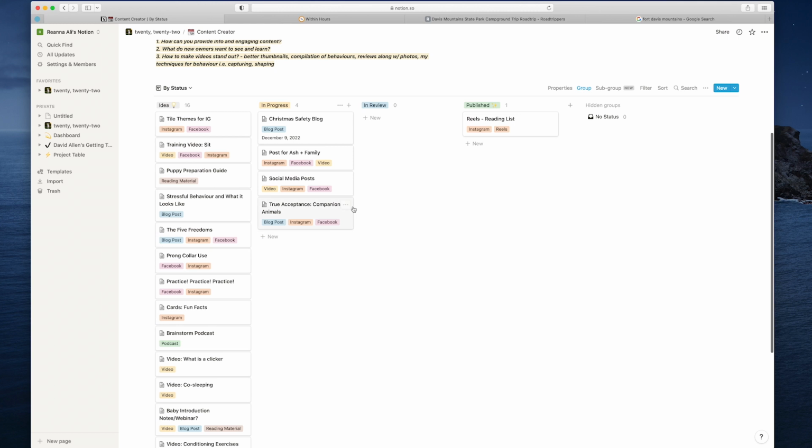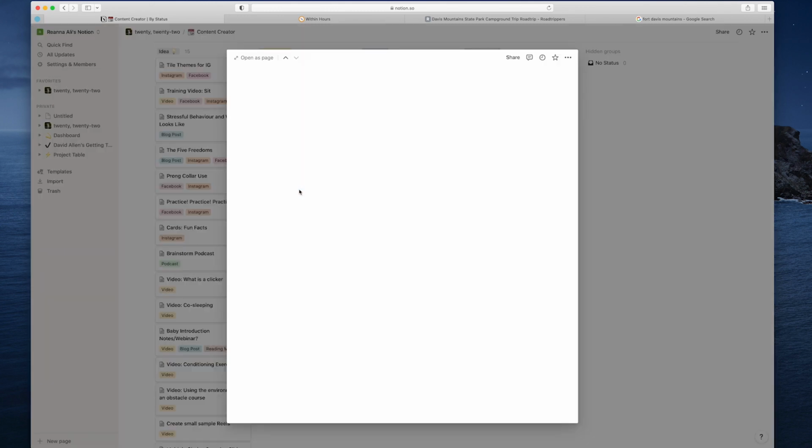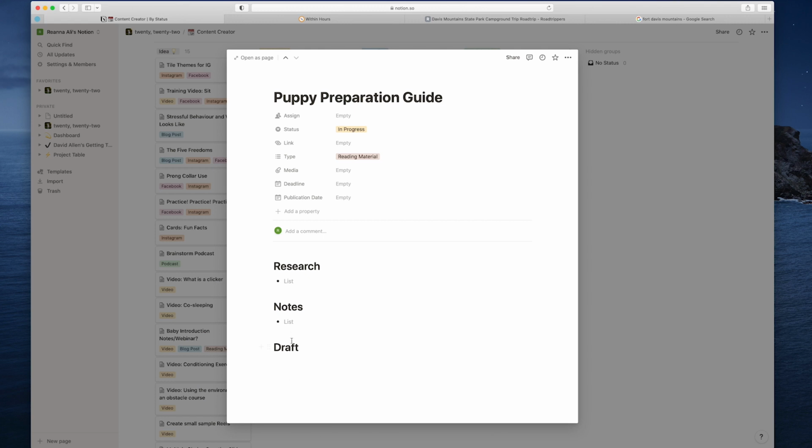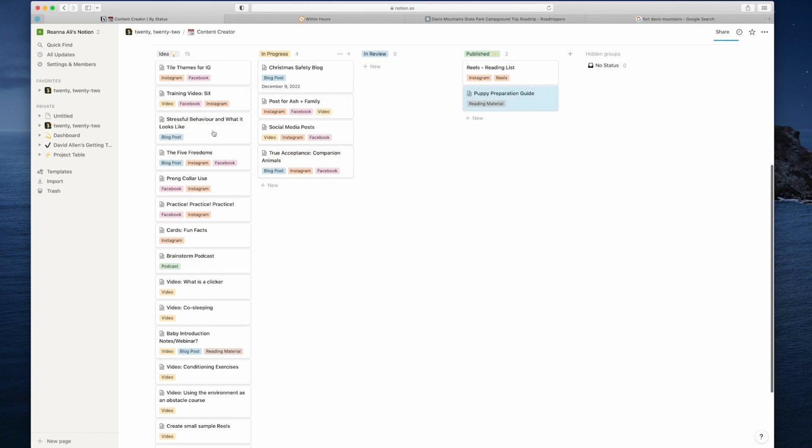And then the next day, or when I have some time on my schedule, I will come back and look into the idea area and I can see an item that I want to start working on. So for example, a puppy preparation guide. I can start working on that. I can put it in the in progress stage. I can click on this card and then I have a little template here of things to get me started. So the research phase, any notes, and then a draft of what that would look like. And again, you can just drag and drop and put them where you need to.